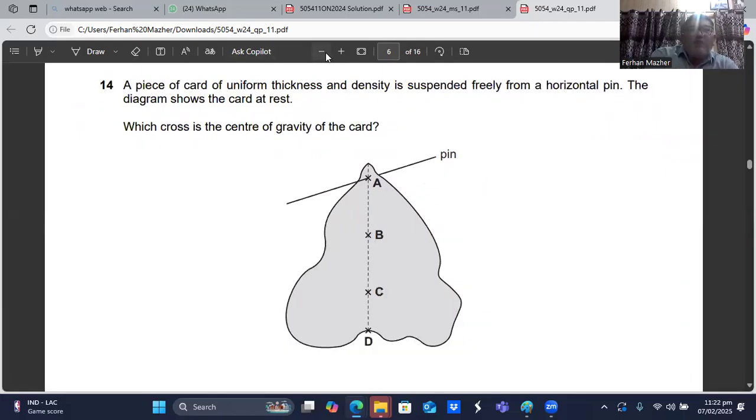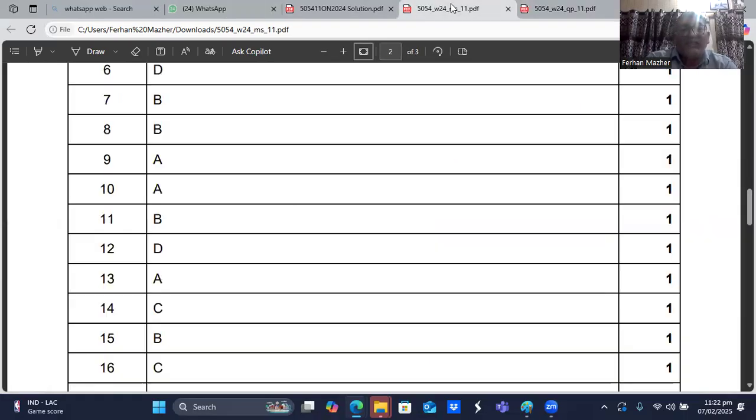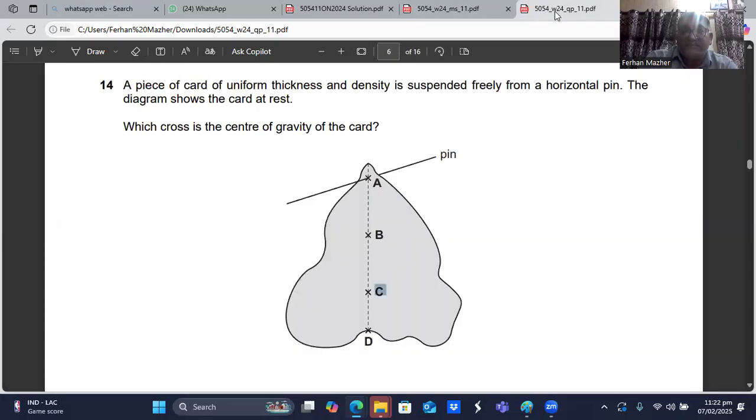Question number 14. A piece of card of uniform thickness and density is suspended freely from a horizontal pin. The diagram shows the card at rest. Which cross is the center of gravity of the card? So this lengthwise, and if you look at here we will have more mass. So most probably the center of gravity must be at the C. This is our guess. Question number 14. C is the right choice, sir.